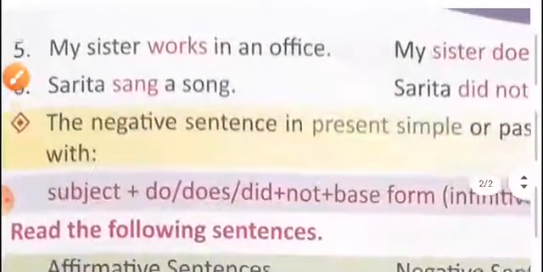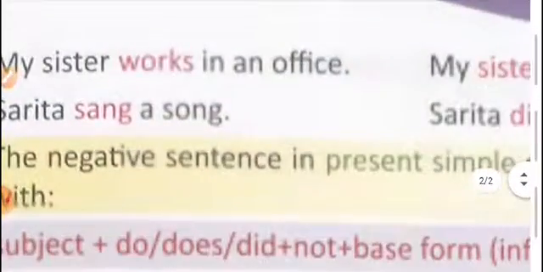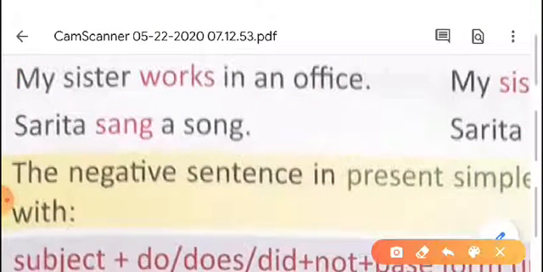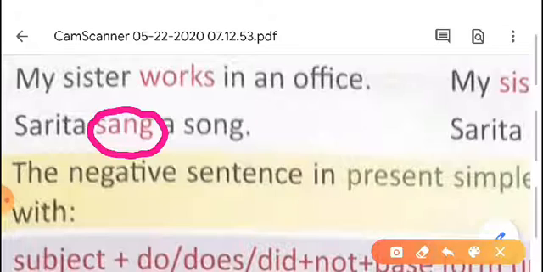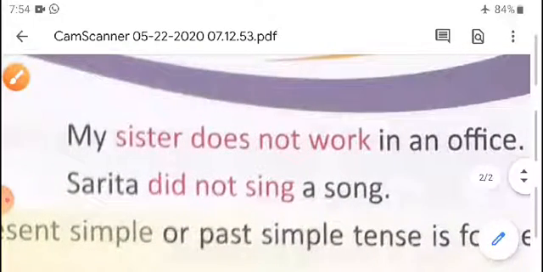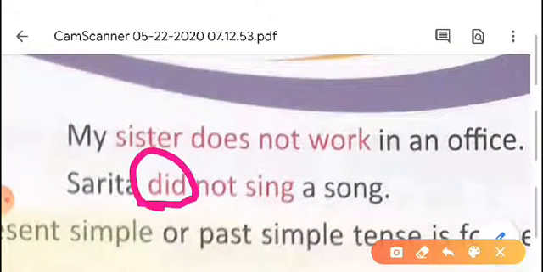My sister does not work in an office. Now, the sixth sentence is Sarita sang a song. Here also there is no helping verb. So what do we have to check? We have to check the verb. What is the main verb? It is sang. Is it present or past? It is past tense. So we can directly write here did.